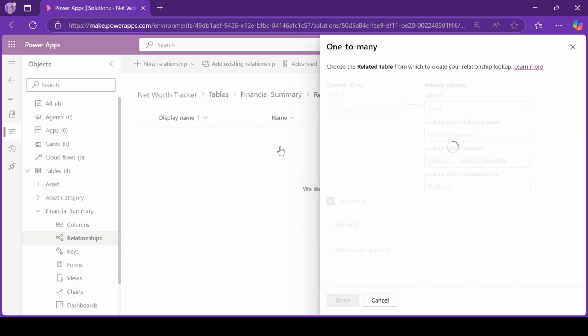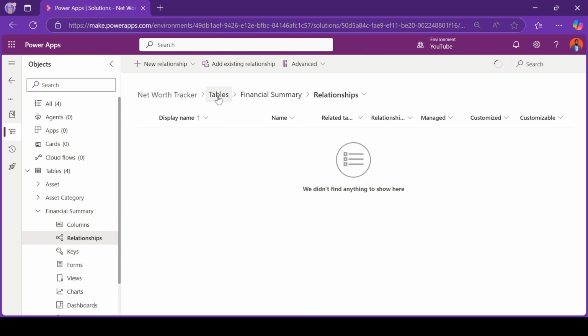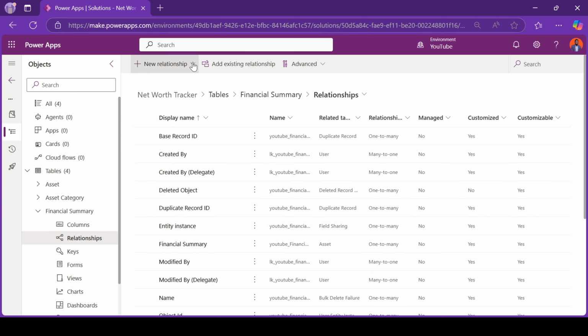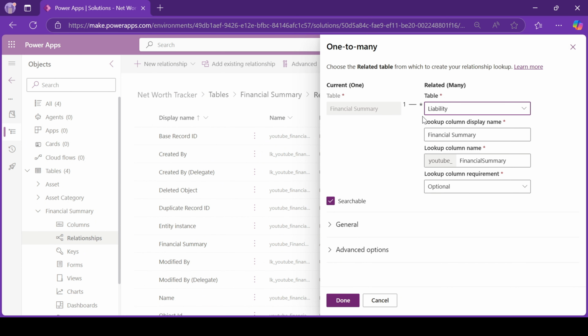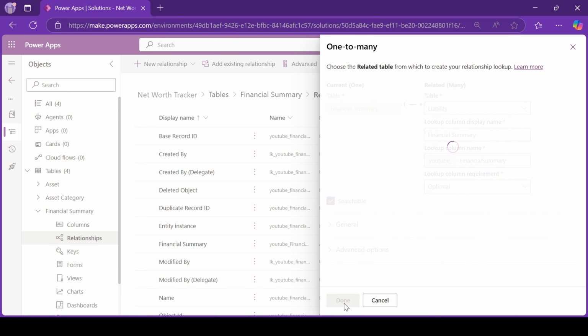And we are going to also add another relationship which is also interfacing with the liabilities table. So to add it, you just have to follow the same way we've added the relationship with the assets table. So new relationship, one-to-many relationship. And this one is related to the liabilities, the one-to-many relationship. Okay, done.